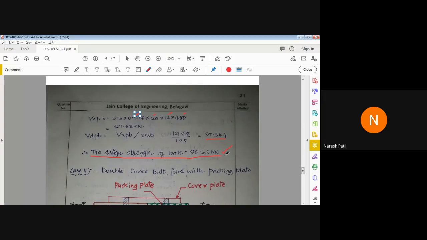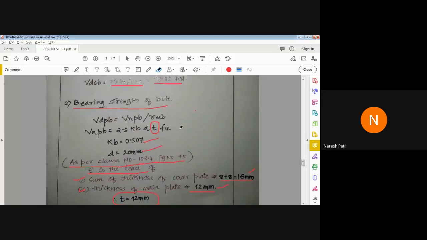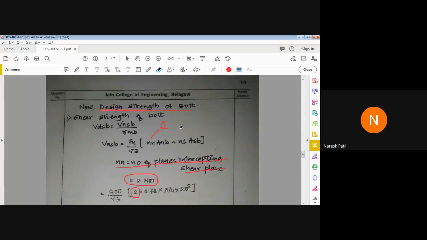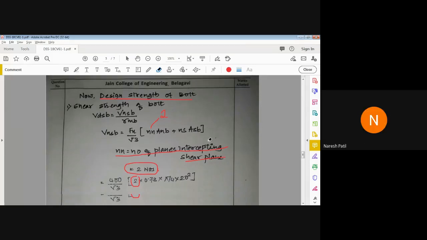If you have any doubts in case 3, you can feel free to ask. Yes, do you have any doubts in case 3? Anyone having doubt regarding anything? Otherwise, I'll continue with case 4. No one is having doubt? Shall I continue? Yes, sir. Okay, thank you very much.